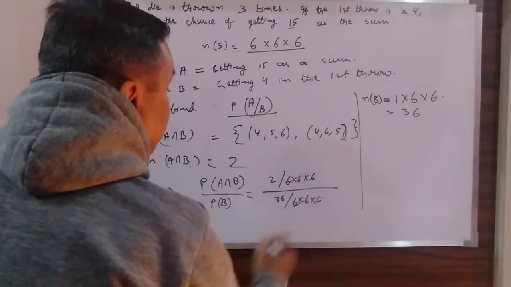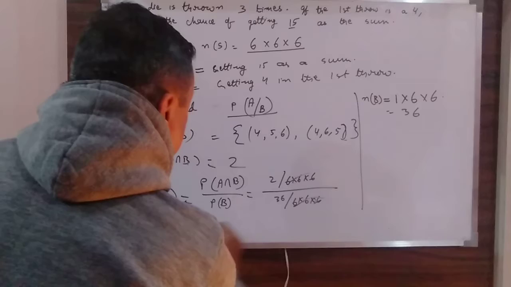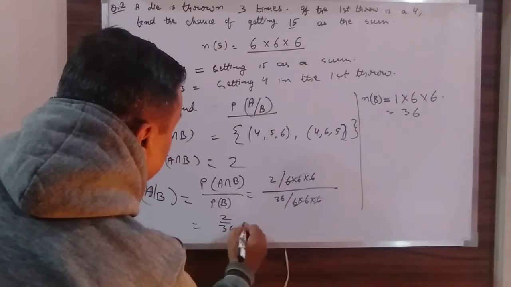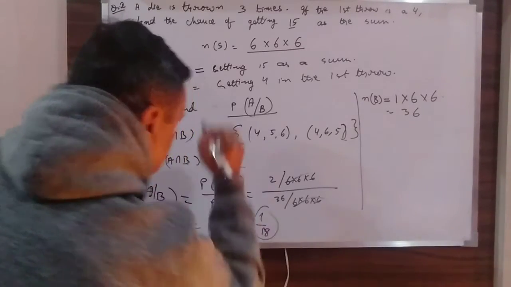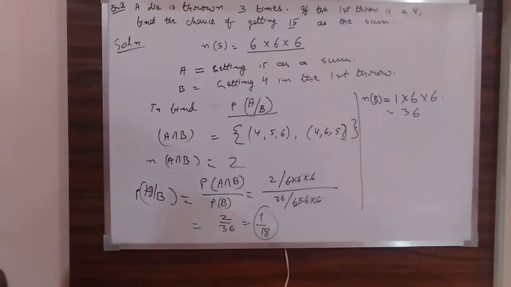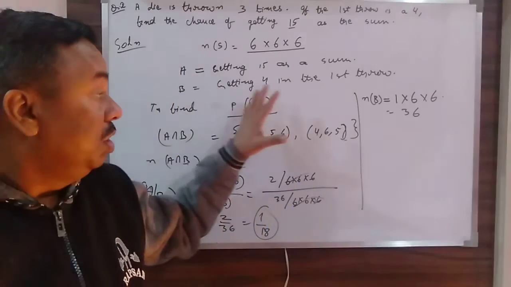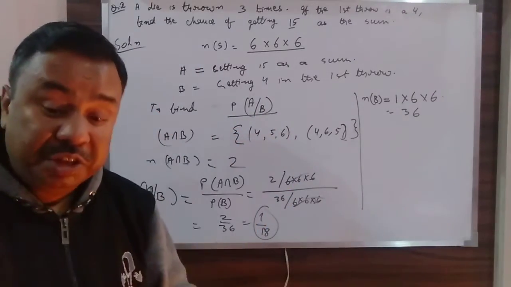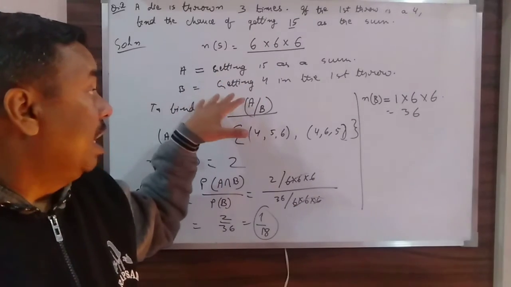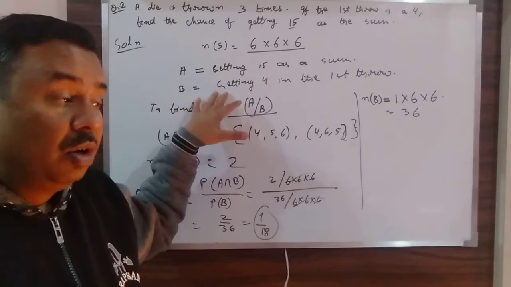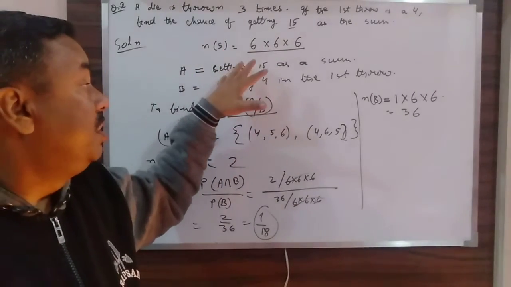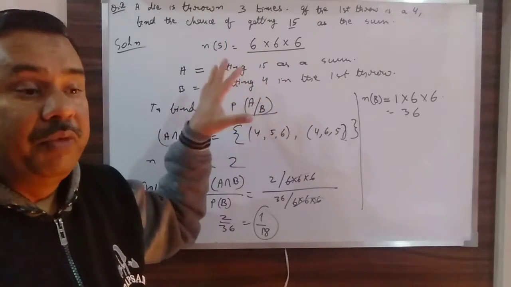Obviously, these two will cancel. And the remaining is 2 by 36, or I can say 1 by 18. This is your answer. So this is how you have to identify the conditions: which condition has to be fulfilled and the probability of which condition you have to find out.